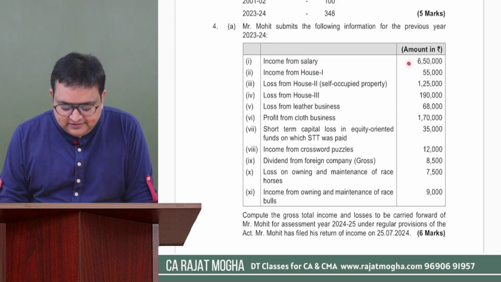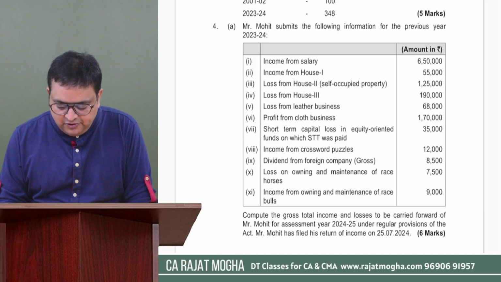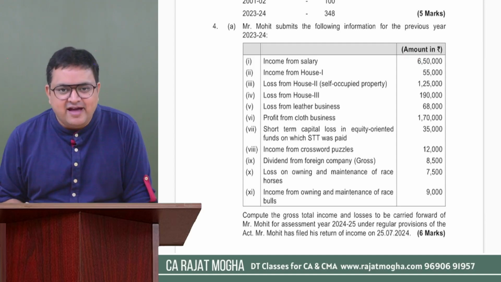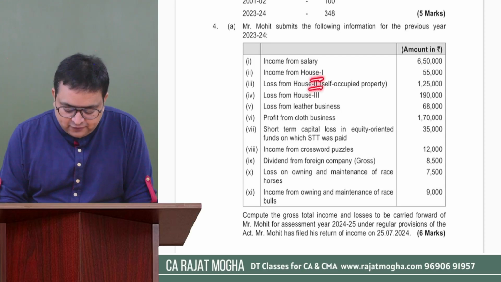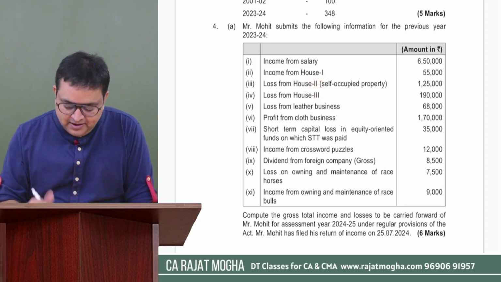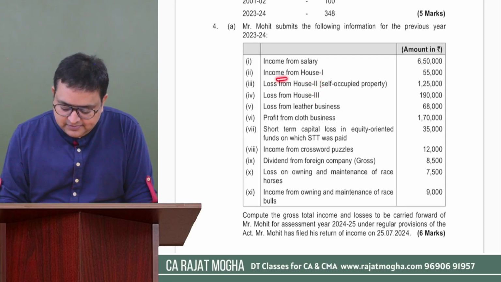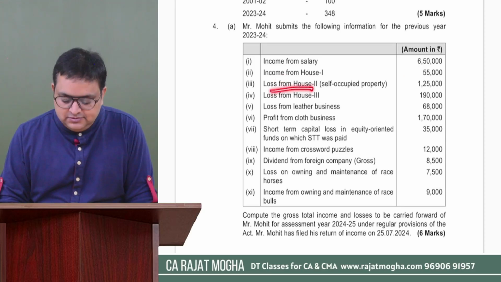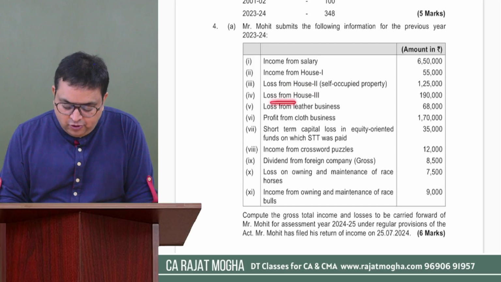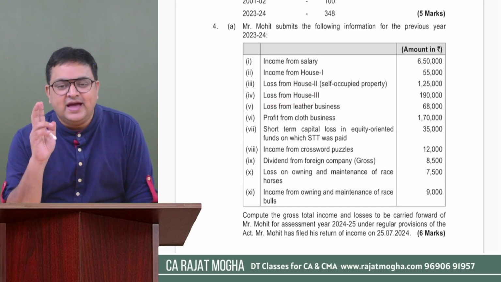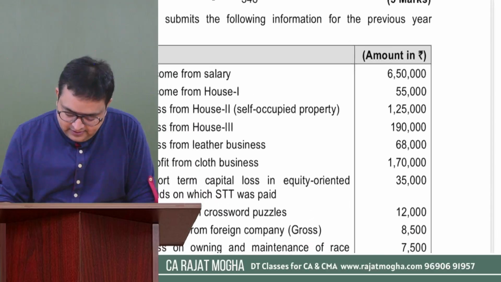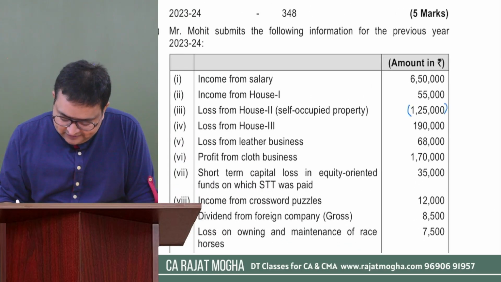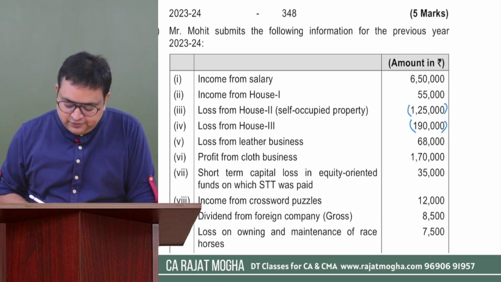Income from salary 6,50,000. Okay, so this is not a loss, this is an income. Anyways, in salary we have income only. Income from house 1. Okay, house 1, house 2, house 3. He has 3 houses. House 1 has income 55,000. Loss from house 2, self-occupied. Loss from house 3. So he has losses from house 2 and house 3. So I'm writing it as a loss. Okay, so he has loss.